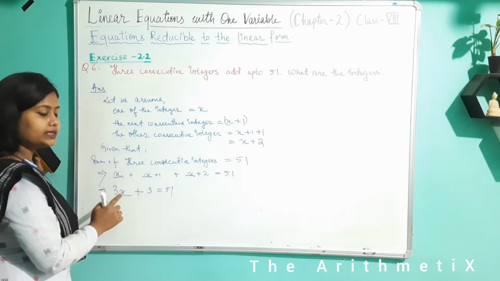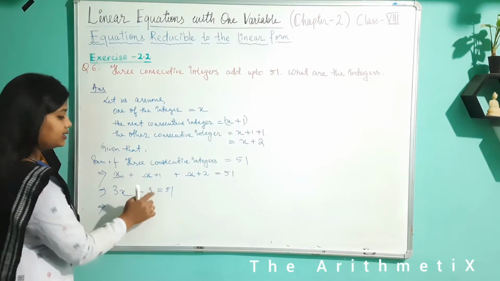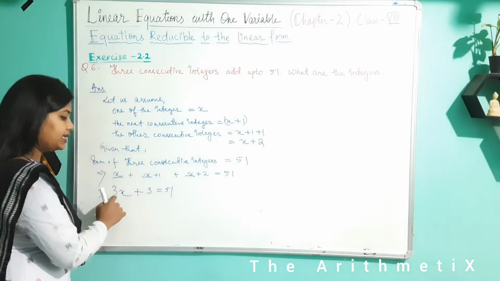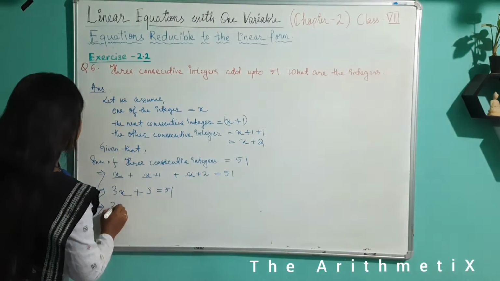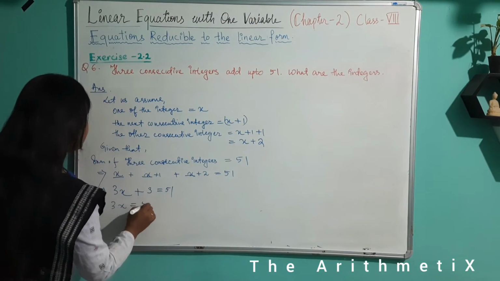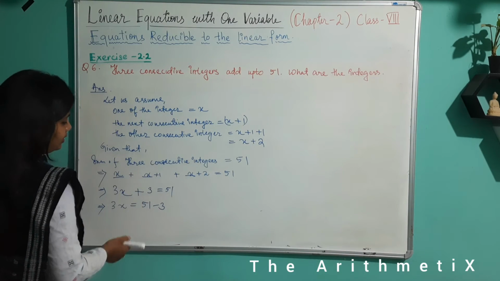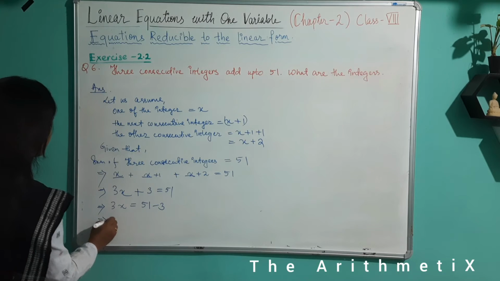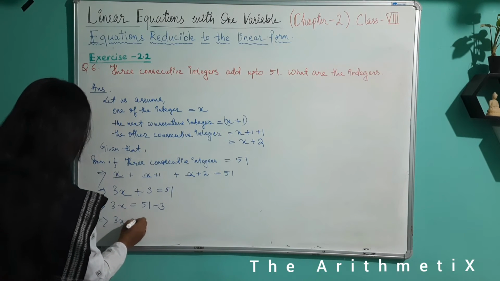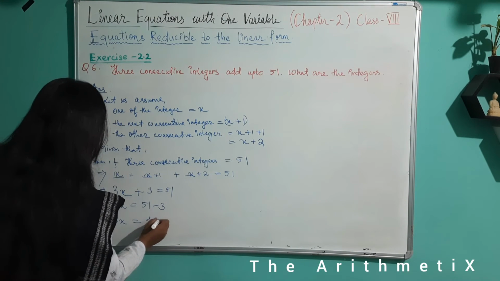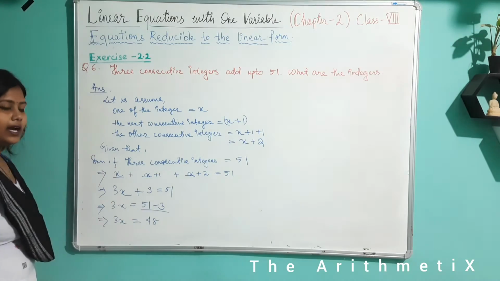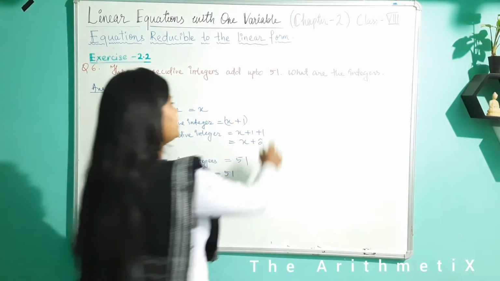In this simple equation, the 3 that is added will be removed first, not the multiplied one. So 3x equals 51 minus 3. As this 3 is added here, it is subtracted on the other side. So 3x equals 48.